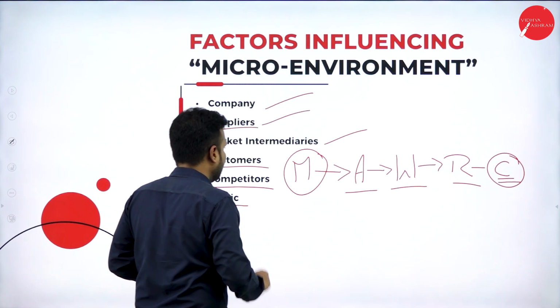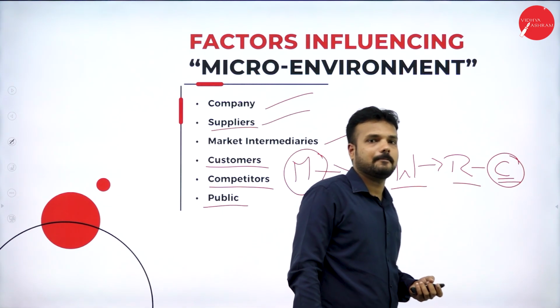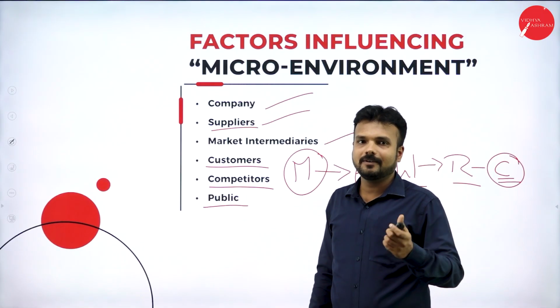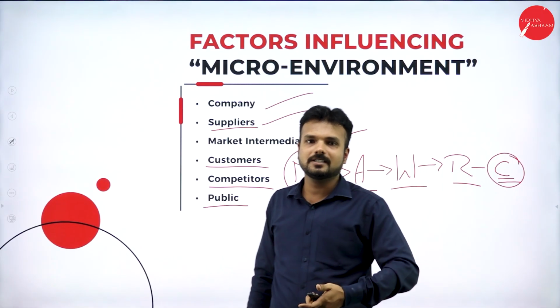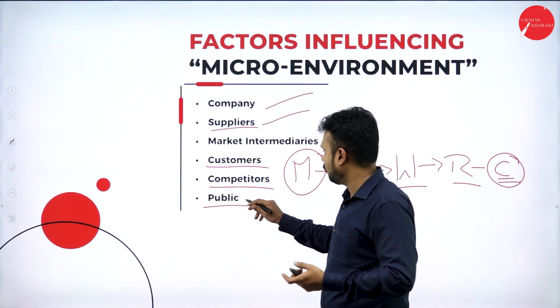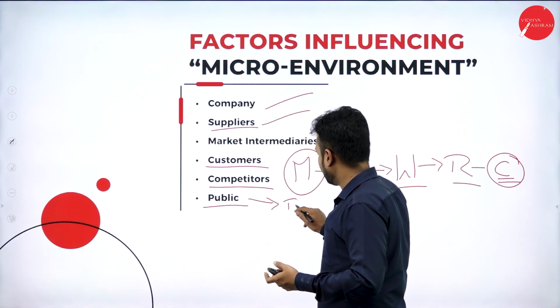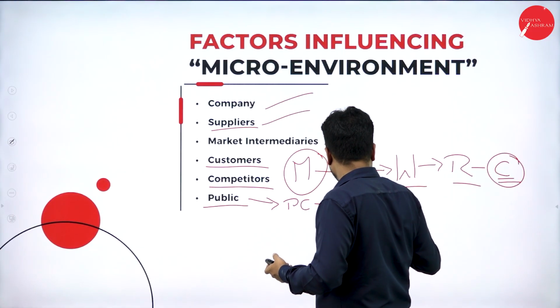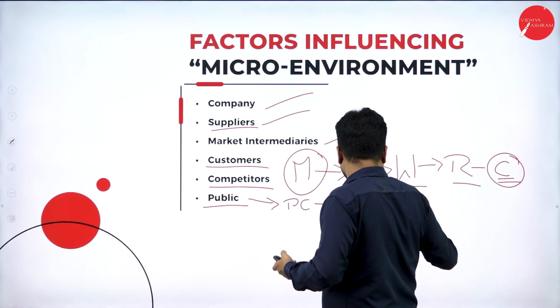General public. When it comes to the general public, it comes under the micro environment, because up to some extent we can create awareness and we can modify the general public. Means we can modify the general public into a potential customer, into a customer, into a loyal customer.